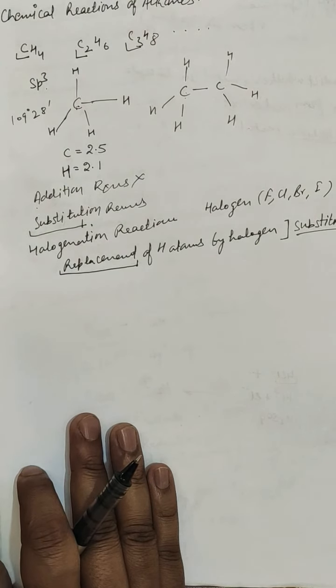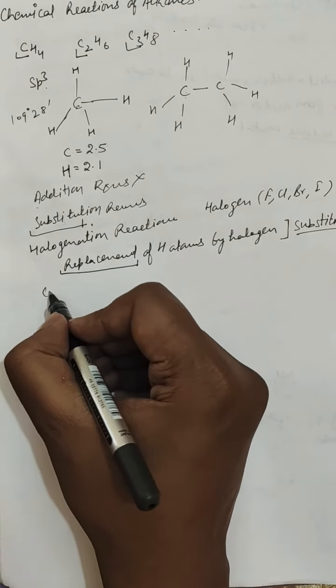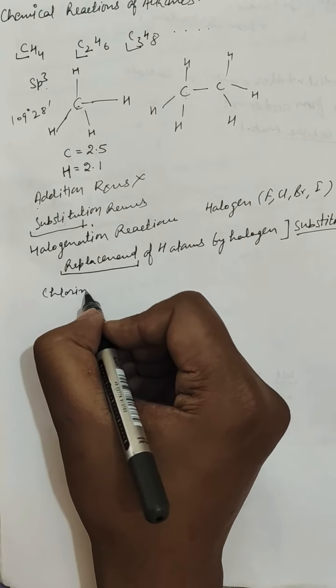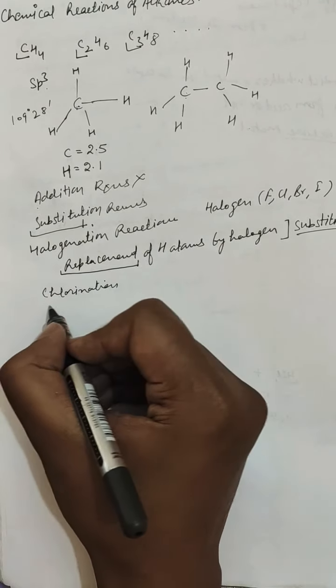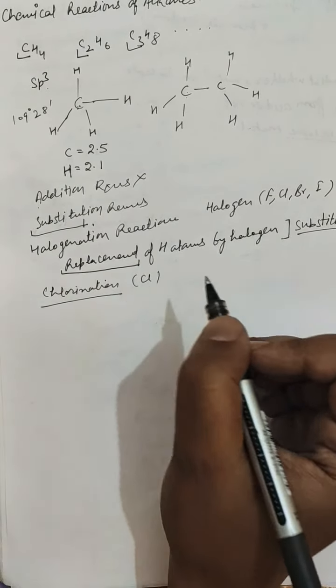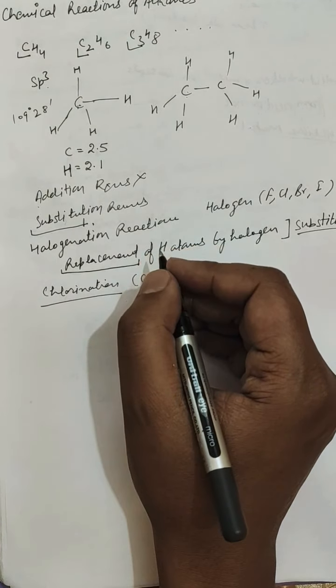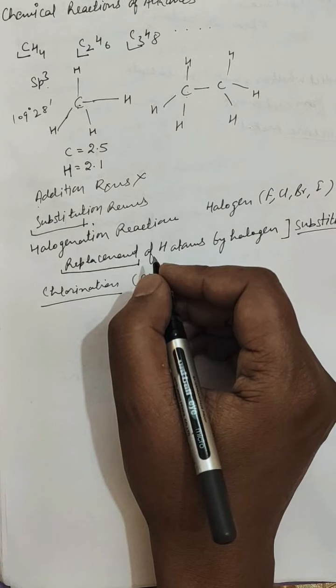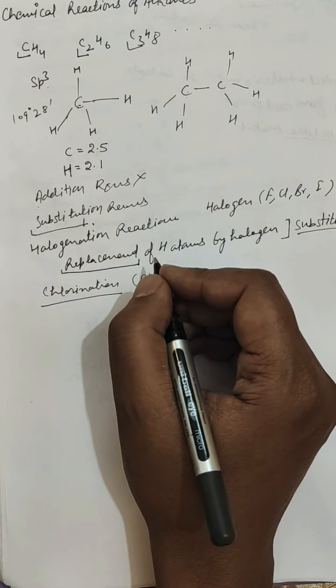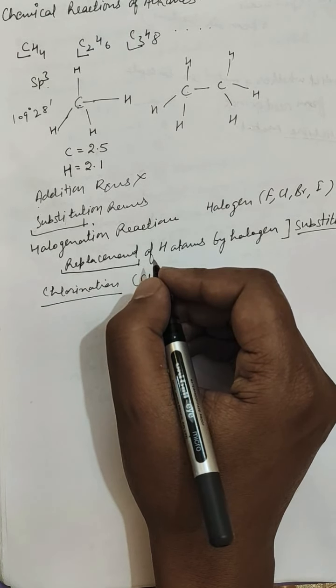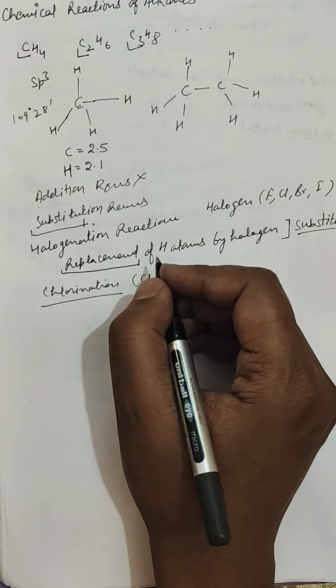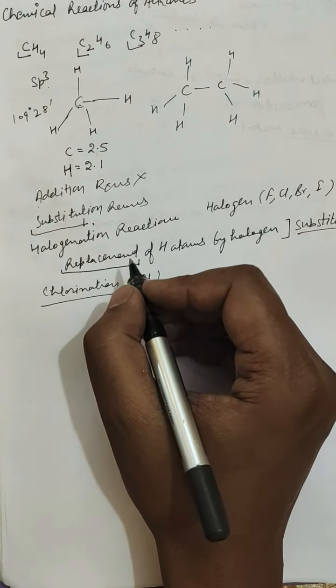First of all, we will take chlorination. Chlorination means replacement of hydrogen by chlorine. It may be brought about by sunlight or heat. The extent of chlorination depends upon the amount of chlorine used. Chlorine has no action on methane in the dark. In bright sunlight, the reaction occurs violently, forming hydrogen chloride and carbon.